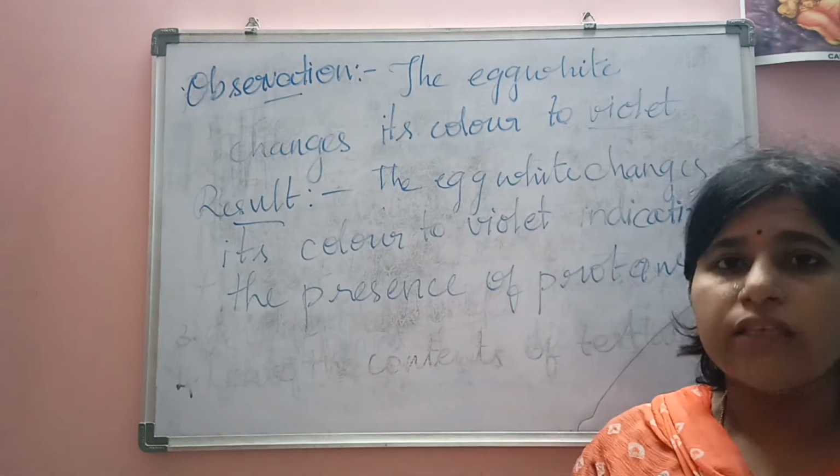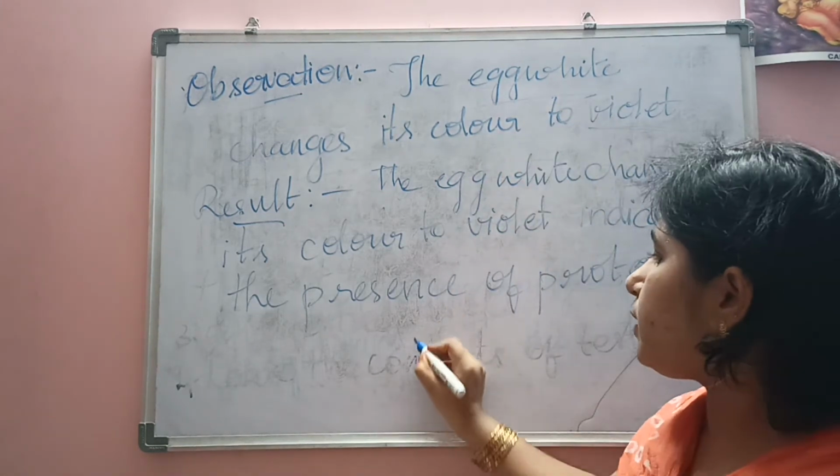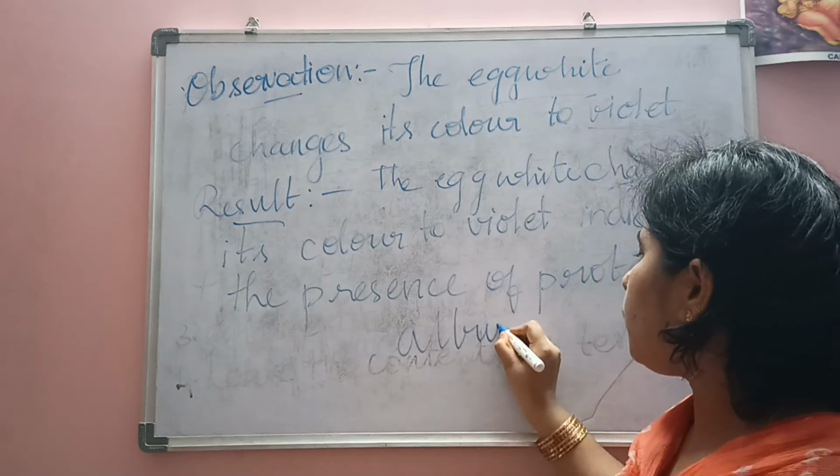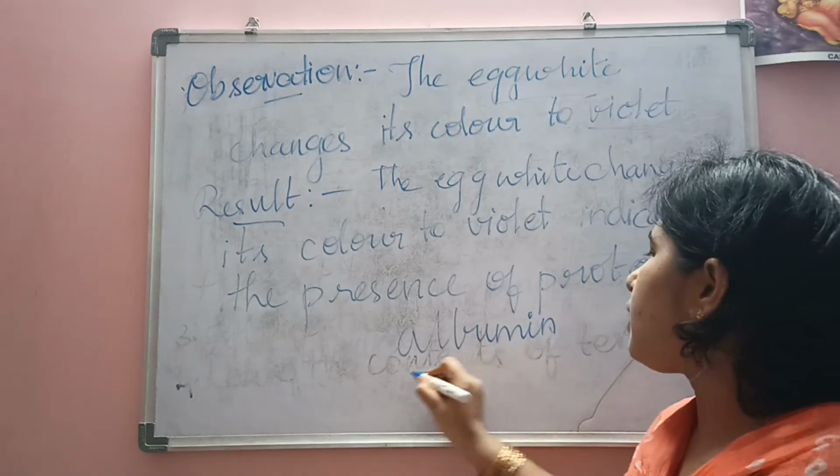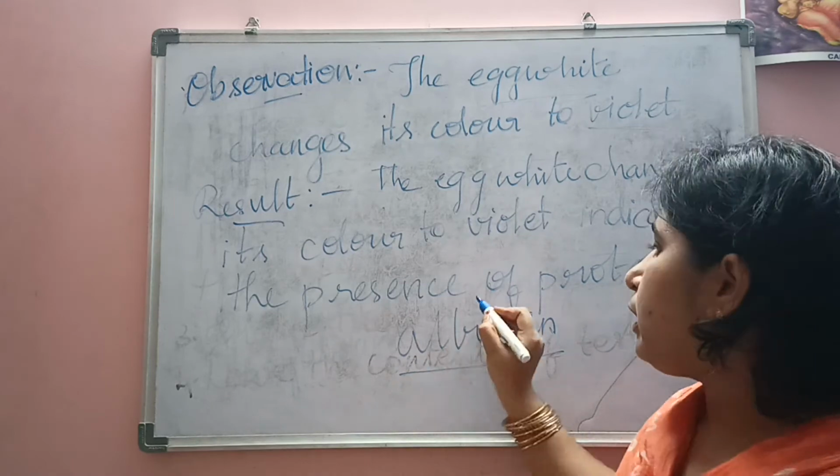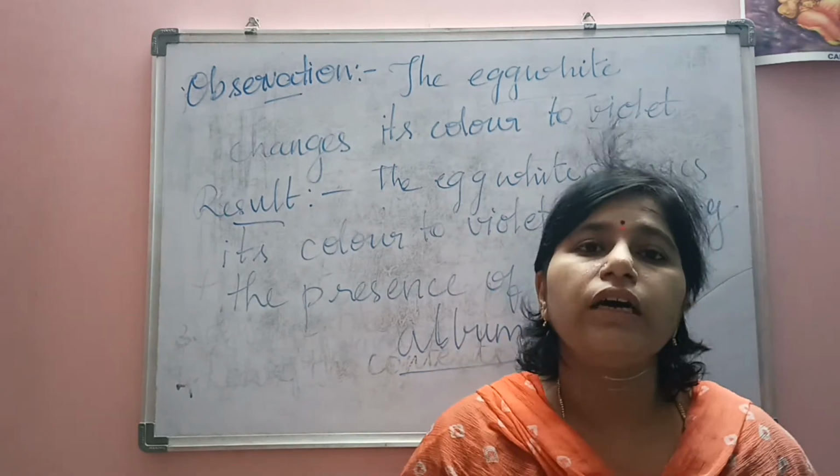Here, which protein is present in the egg white? Nothing but the protein named albumin. What is the protein? It's called albumin. What is the protein name? It's nothing but albumin.